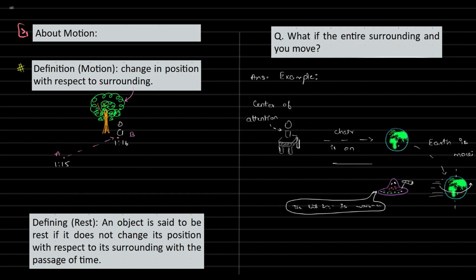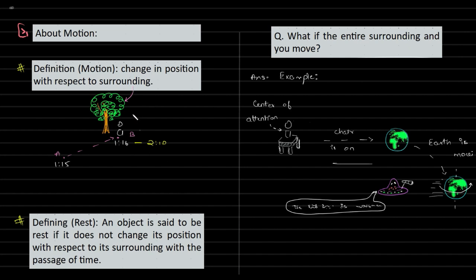Now, the person remains over there, from 116 to say 210. So there's a table beneath the tree and the person is reading a book or something. So as per physics, the person is said to be at rest. Why so? The definition is this: an object is said to be at rest if it does not change its position with respect to its surrounding with passage of time.